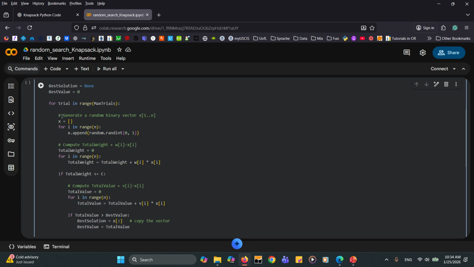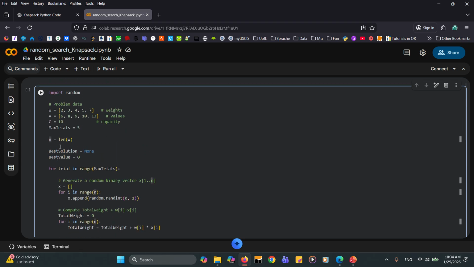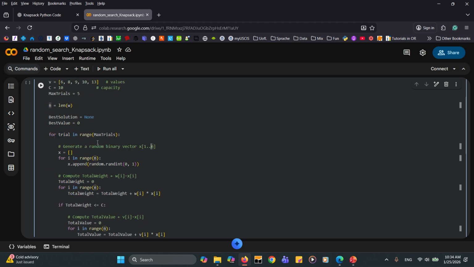So you can see here we have a comment that generate a random binary vector x, which is from 1 to n. N is the number of items that we have, and if you go back here, n equals to length of w.